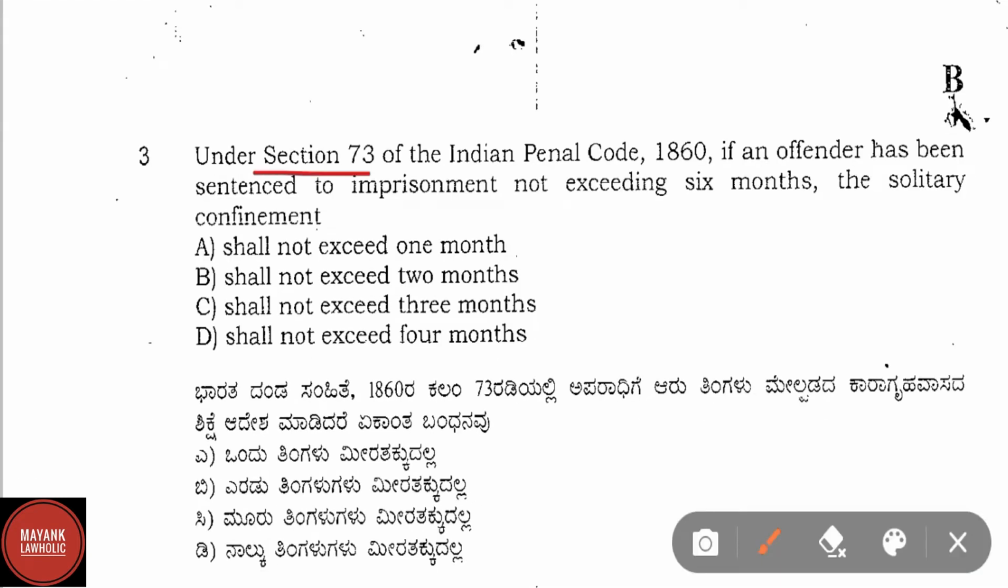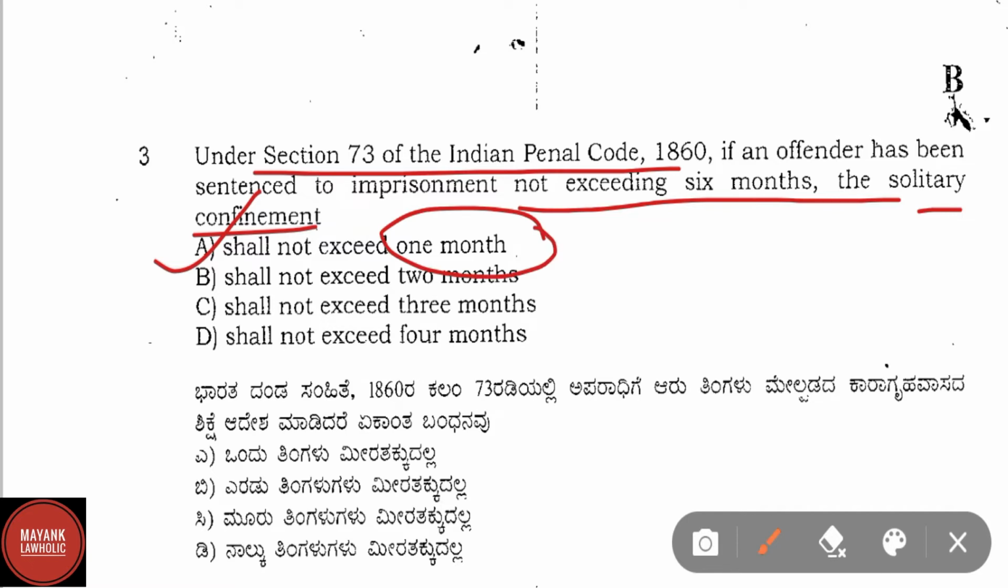Under section 73 of the IPC, if an offender has been sentenced to imprisonment for not exceeding 6 months, the solitary confinement, option A, shall not exceed 1 month. Here option A is the right answer, shall not exceed 1 month.